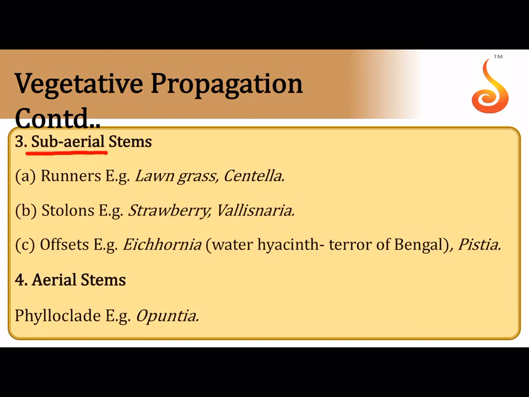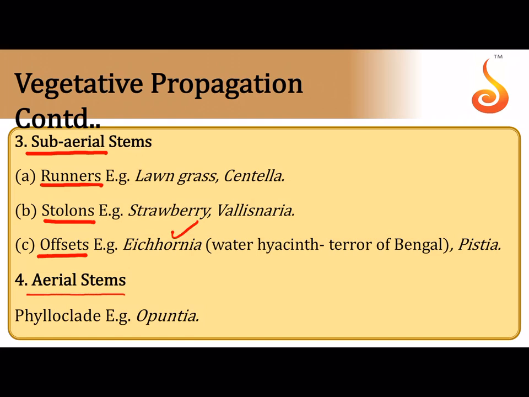Subaerial stems. Subaerial stems means they are neither growing upright nor are they growing underground. They are growing along the surface of the ground, like in the case of runners of grass, and stolon, if they arch upwards, and offsets, which are like runners which grow horizontally on the ground without arching. This is mostly seen in aquatic plants like Eichhornia.